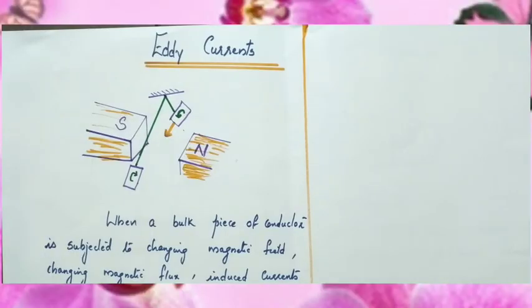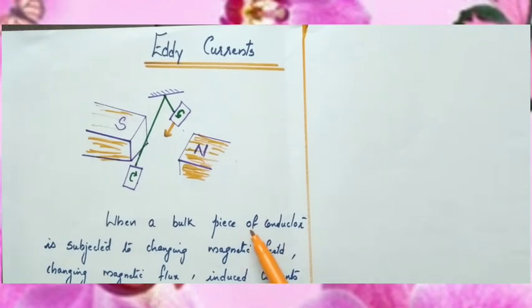Now we are going to discuss eddy currents. We know that when a conductor is placed in a varying magnetic field, EMF is induced, and if the conductor is a closed one, induced current will be flowing. That phenomenon is called electromagnetic induction. Whenever there is change in magnetic flux, EMF is induced.